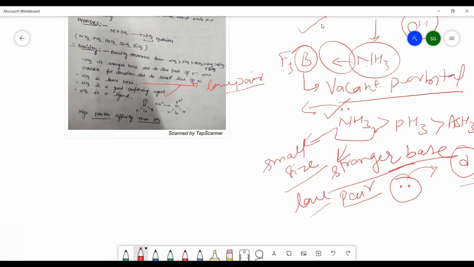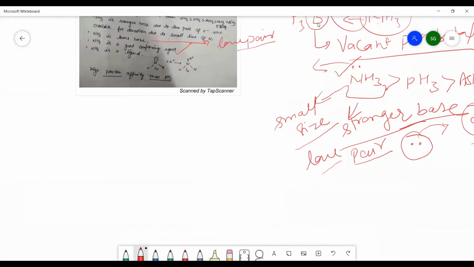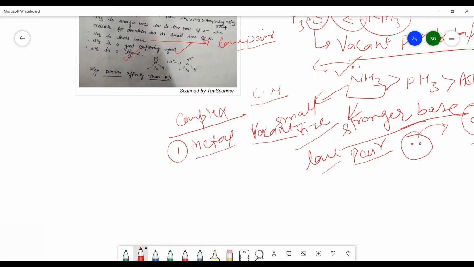NH3 is a good complexing agent. Complexing agent and ligand are the same thing, and we will discuss that in the last chapter of part 1, coordination compounds. But now I am explaining what a complexing agent means. For the formation of a complex, two conditions must be there. First, the metal should have a vacant orbital for the acceptance of a lone pair of electrons, and there is a compound like NH3 or any other complexing agent which has a lone pair of electrons, and this is called a ligand.